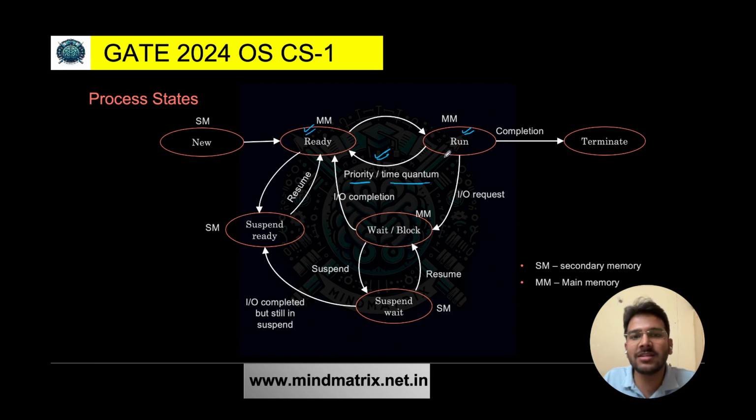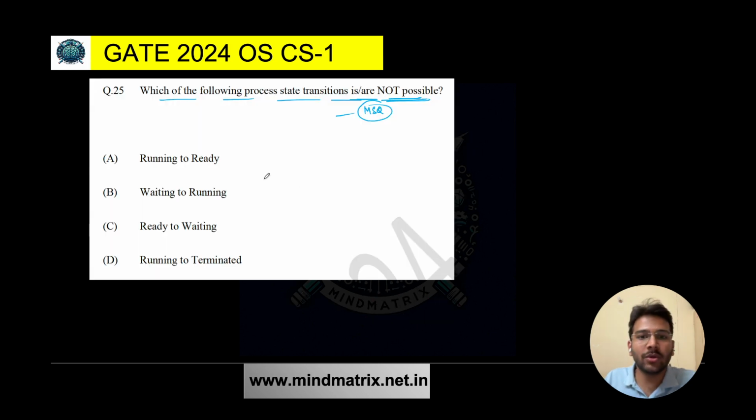So in case of preemption, you have to move the process from the running state to the ready state. So this one is possible. Running to ready is possible.